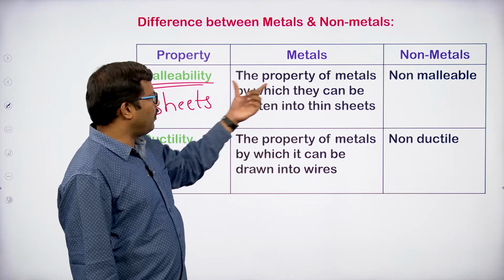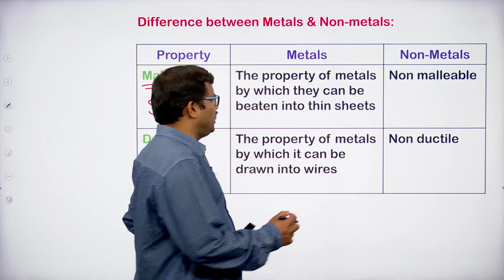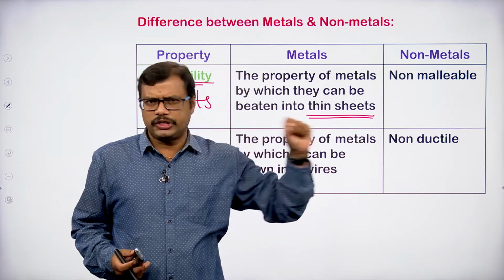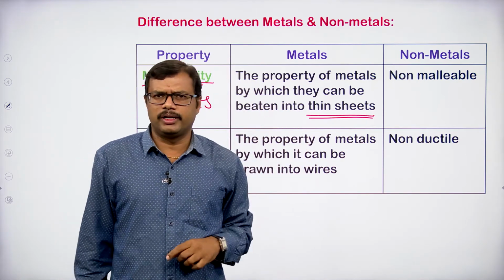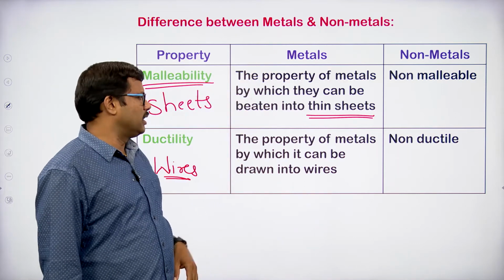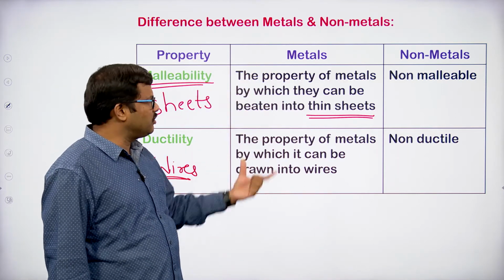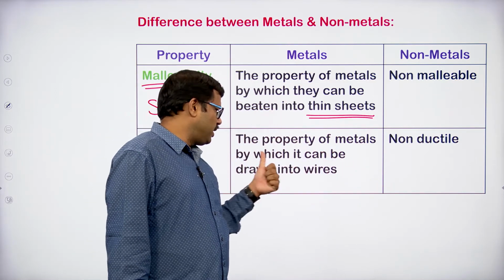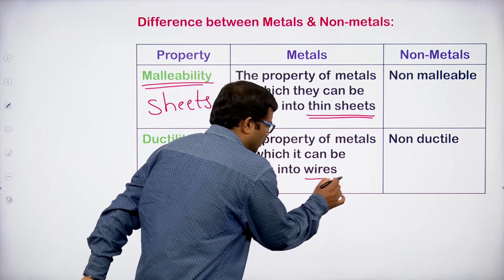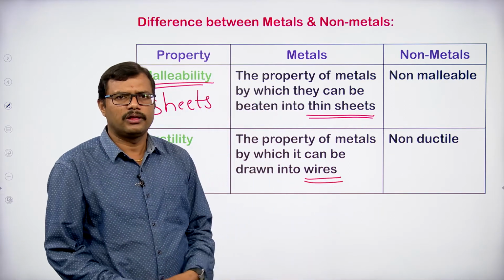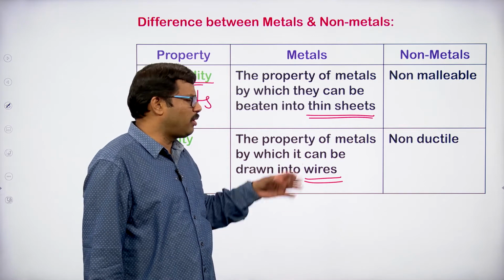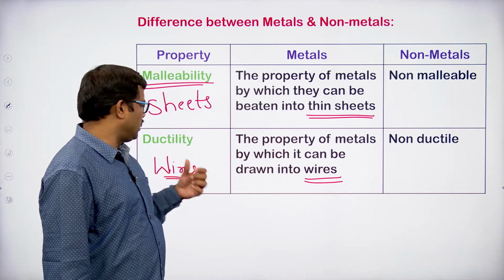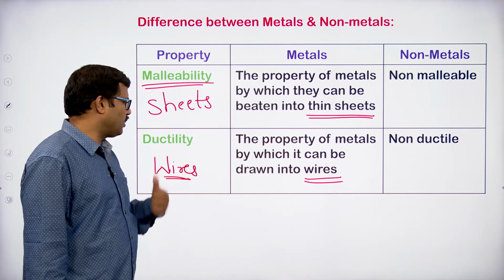The property of metals by which they can be beaten into thin sheets, making the metal into a thin sheet, is called malleability. So metals are malleable. Similarly, ductility can be seen with respect to metals only. It is the property of metals by which they can be drawn into wires. Making the metal into a wire is shown by metals, and the property is known as ductility.